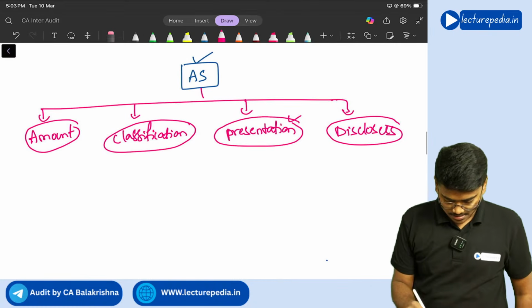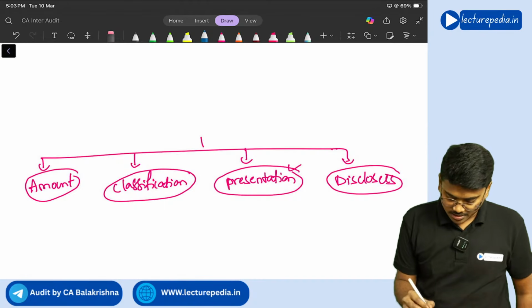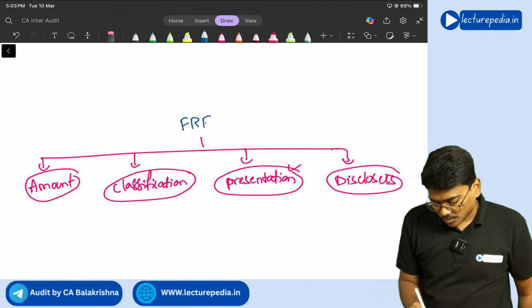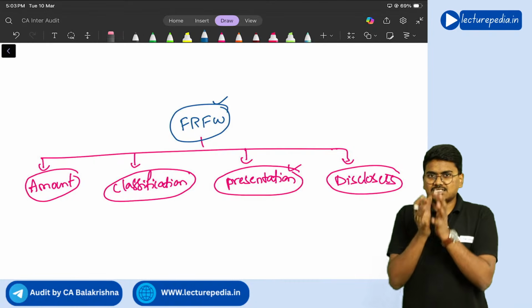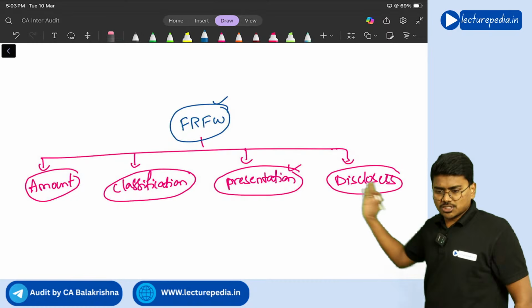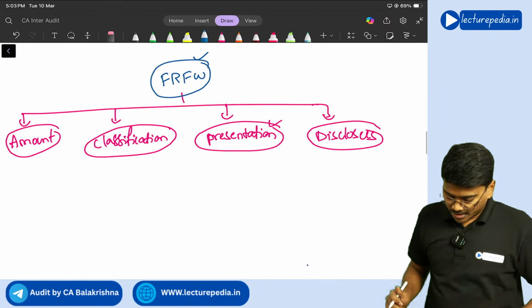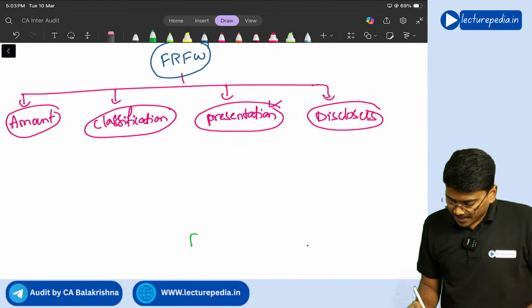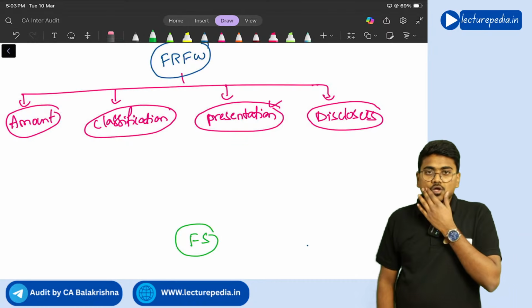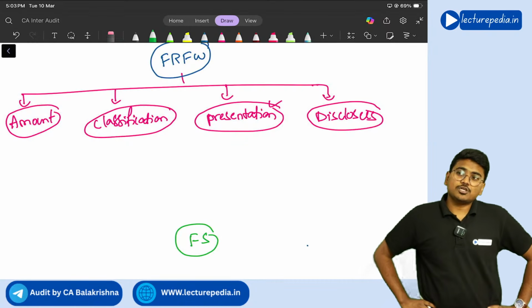Okay, yes sir. Now, let me change this from accounting standard to financial reporting framework. The financial reporting framework is telling the management to follow these rules for preparation of financial statements. Now, while preparing the financial statements, what the management has done is, why should we follow your rules?